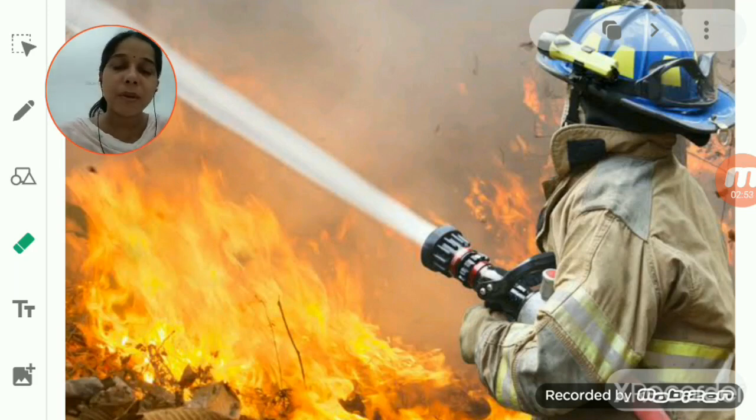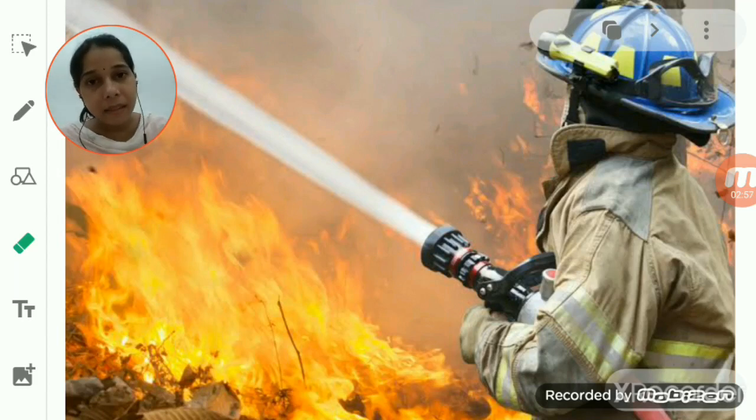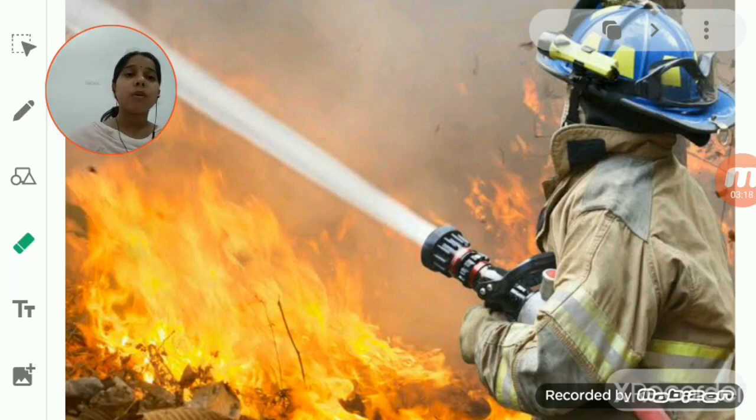The same thing happens while swimming. You push the water in the backward direction, so you are applying a force on the water in the backward direction. In return, the water will also exert a force on you in the opposite direction, due to which you are able to move in the forward direction. Okay, so these are the examples of how this principle depends upon action and reaction.